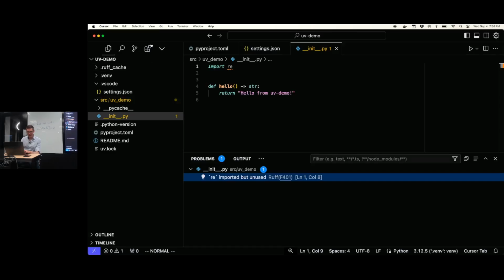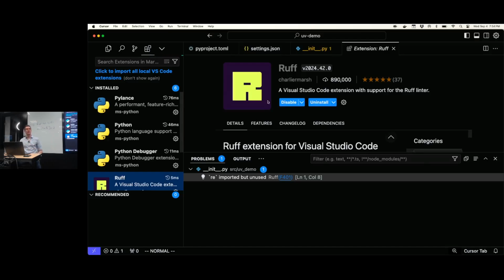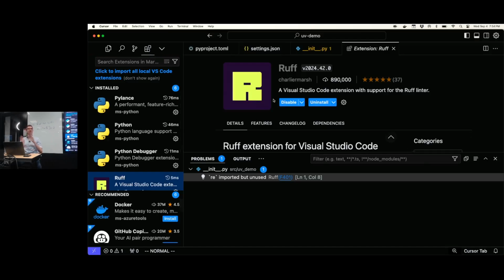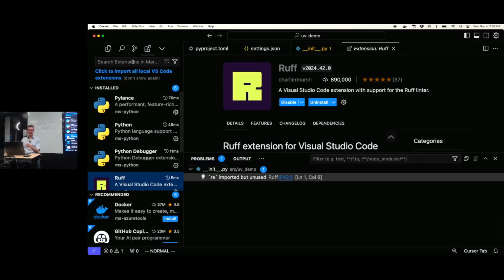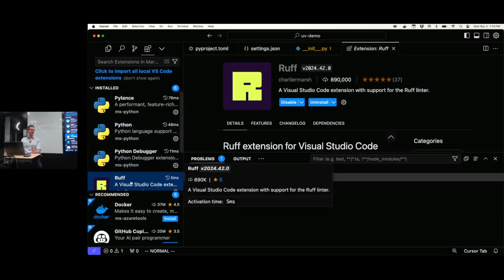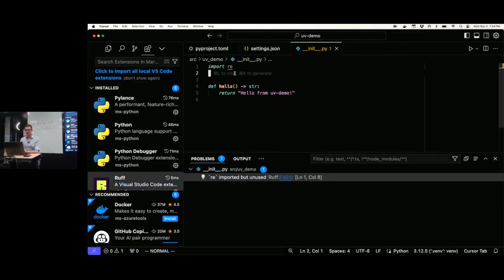So here, over here, you would install the Ruff plugin, and you don't even need to install Ruff using UV. If you install the Ruff plugin in VS Code, it already comes with Ruff prepackaged as well. So really, the first thing when you start a new job somewhere and they give you VS Code, you just go to the marketplace, you install Ruff, and then you have Ruff available in that VS Code instance. Okay, no need to install the library otherwise.